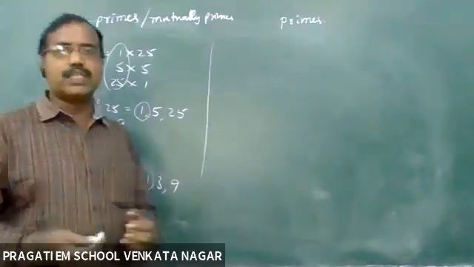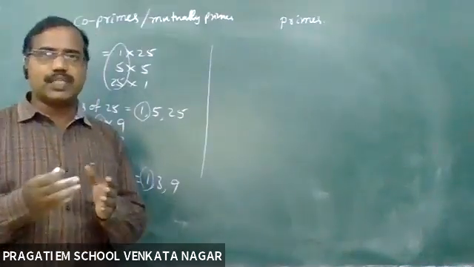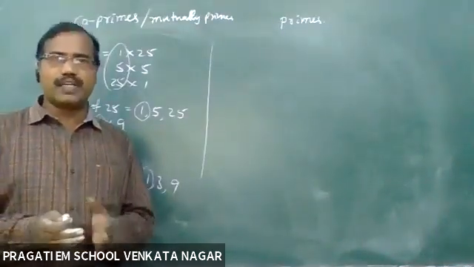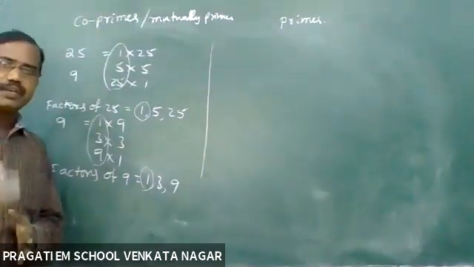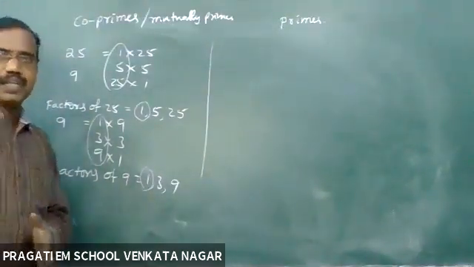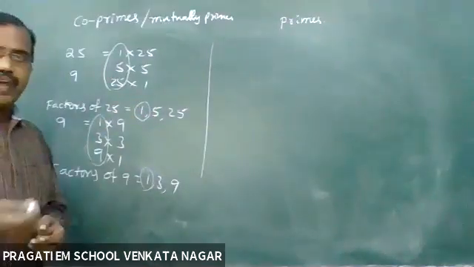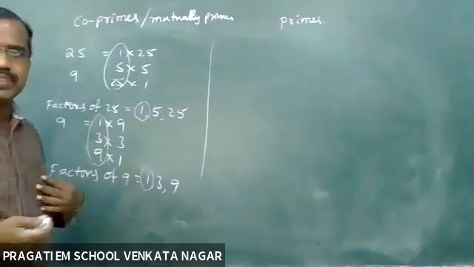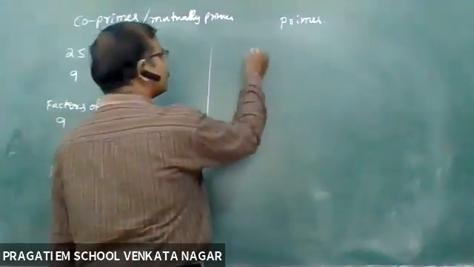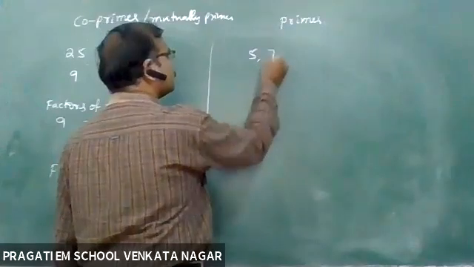Prime numbers. These are the natural numbers having factors 1 and itself. Let us write the factors of some numbers to give examples. 5, 7.